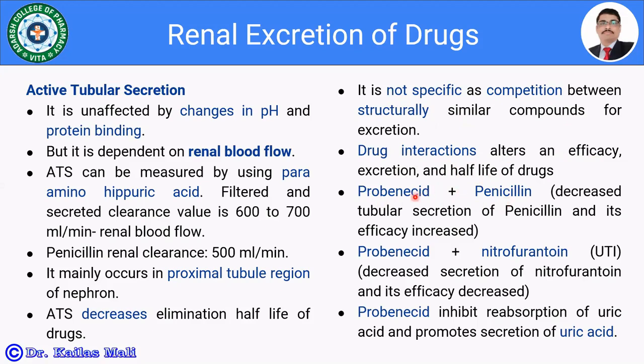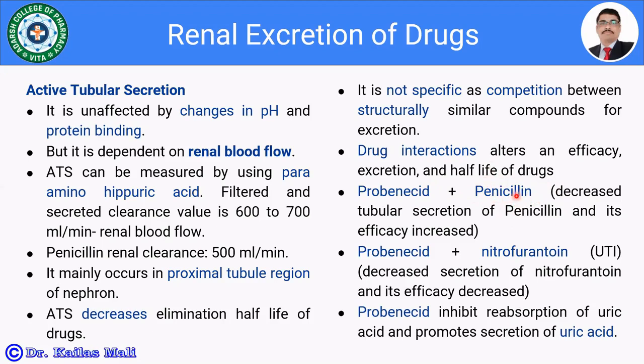Probenecid competes with penicillin for the binding site, isn't it? Probenecid has the highest affinity towards the binding site for excretion, and it retards the tubular secretion of the penicillin and thereby increases the efficacy of the penicillin. So this is the beneficial type of drug interaction.